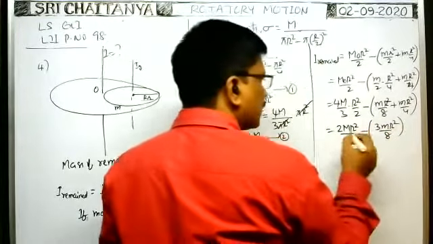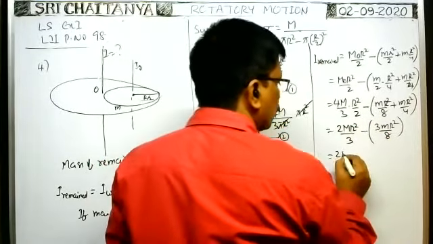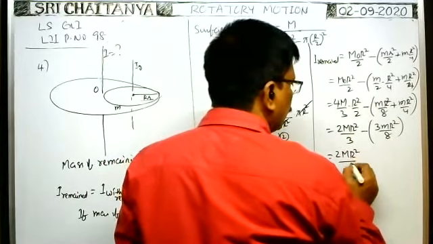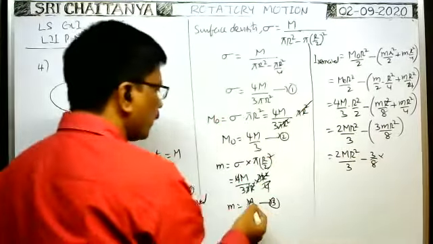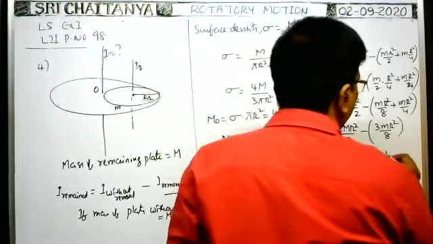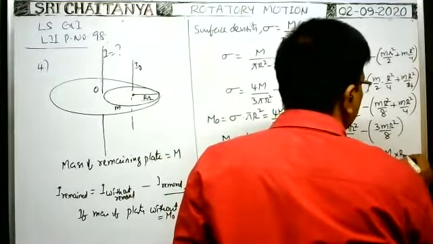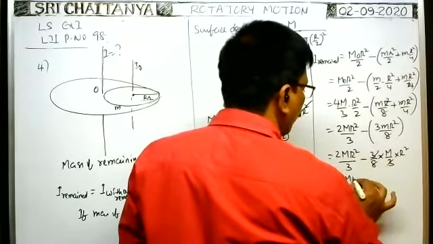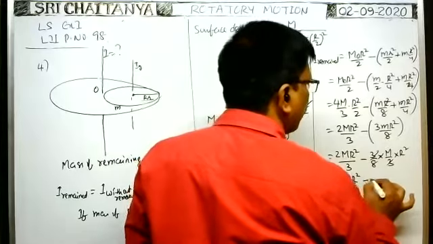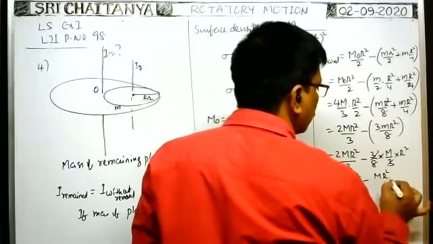But small m, we imagine, capital M is given by them. So in terms of capital M, we have to write 2 MR square by 3 minus 3 by 8 into, what is small m? Small m is equal to M by 3. You write M by 3 into capital R square. 3 cancel. So this is equal to 2 MR square by 3 minus MR square by 8.